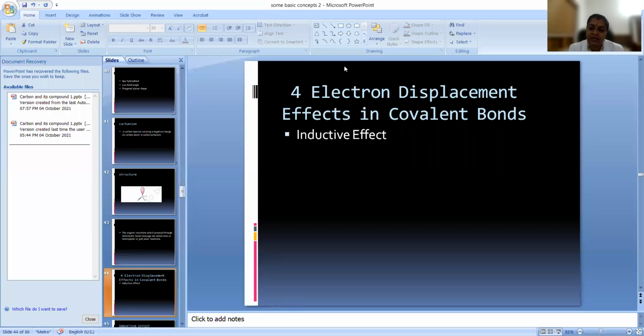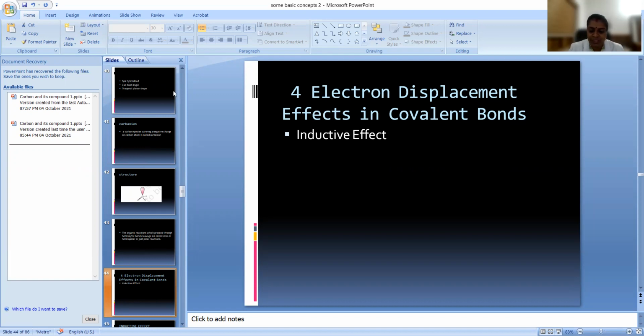Hi students, good morning. Let us discuss today some of the electron displacement effects of covalent bonds, because we know that in organic molecules, so far we are concerned only about covalent molecules, right? Covalent bonds are present in the organic molecules. So let us see the electron displacement effects in covalent bonds. The first one is the inductive effect.